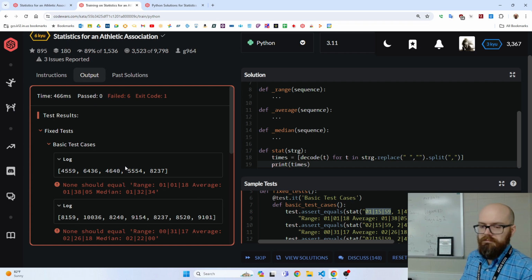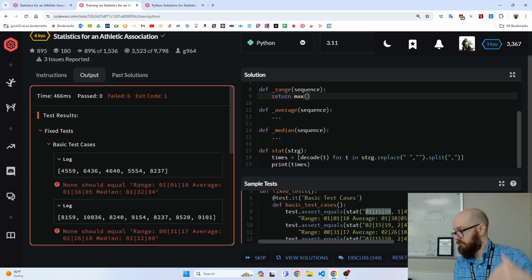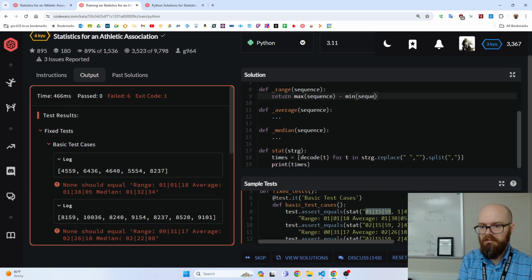So let's do some of these math steps because they're really simple. For example, the range, we can say the biggest and the smallest. Let's get the difference, okay? Max minus min. You could also sort the whole thing and take the edges, but this is simpler.